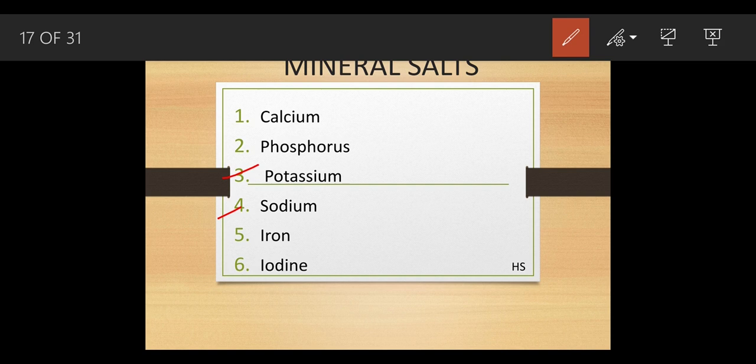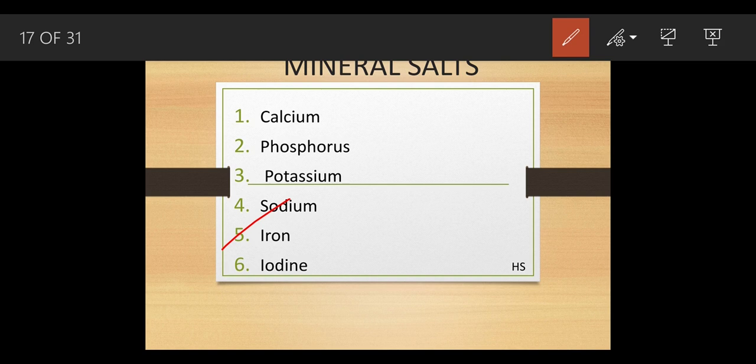Now we are going to discuss the iron part. So iron, from which food are we going to get iron? From the wheat, okay, whole cereals, fish, okay, egg yolk, liver, kidney. From here we are going to find this part, okay. This iron helps in the formation of the hemoglobin, okay. What is the hemoglobin? Hemoglobin is the constituent of the RBC.